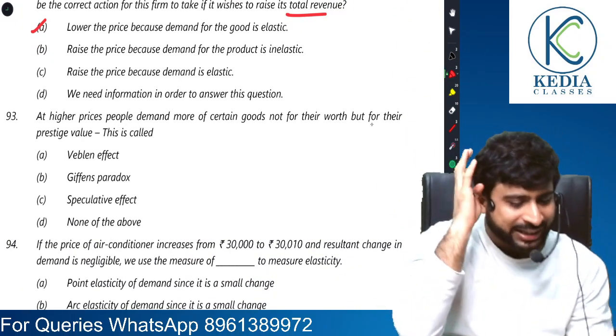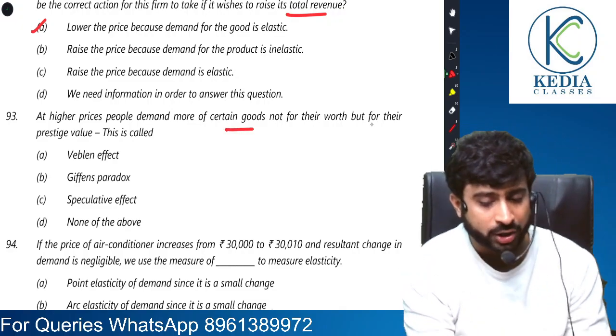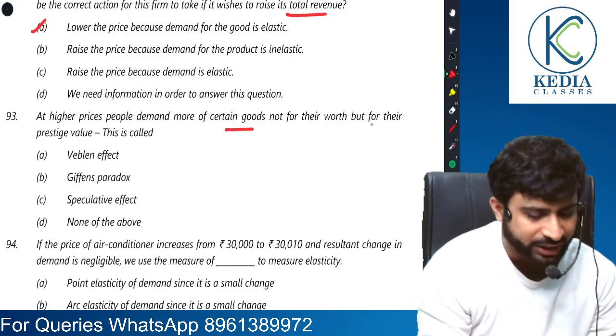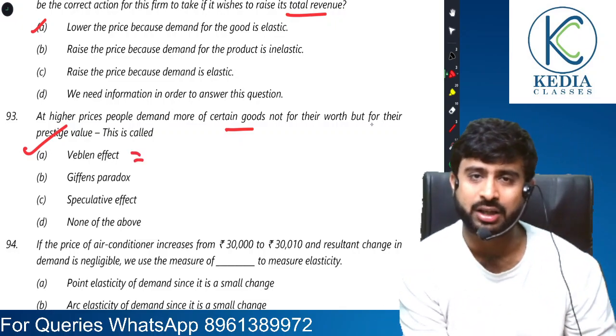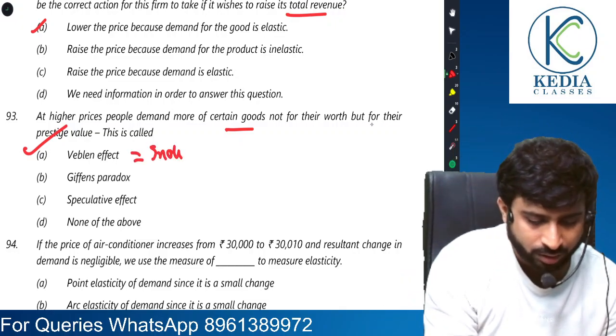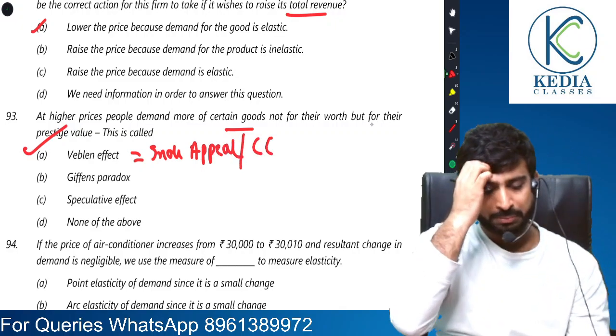Moving on. At high prices, people demand more of certain goods, not for their worth, but for their prestige. A very easy question. This is called Veblen effect. Veblen effect has other names as well, like snob appeal, conspicuous consumption. So remember this, okay?